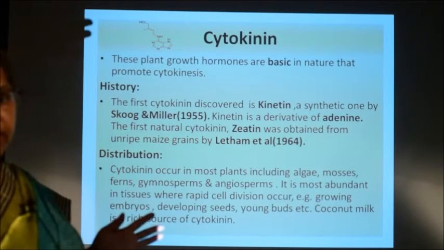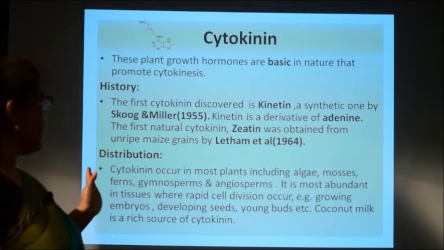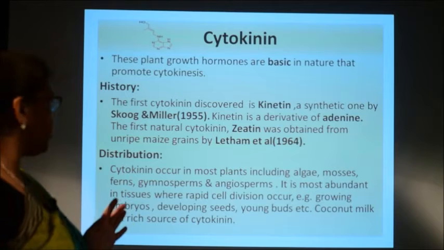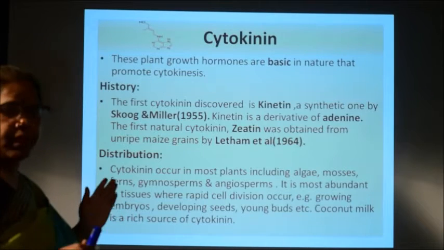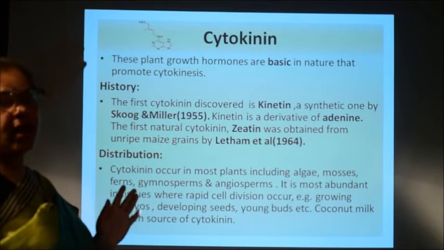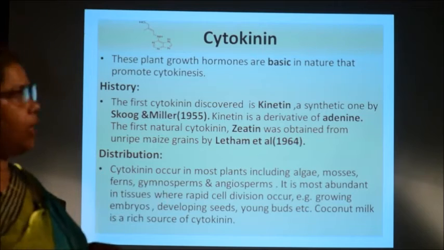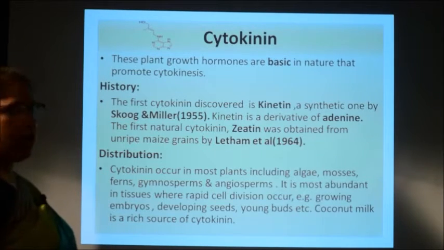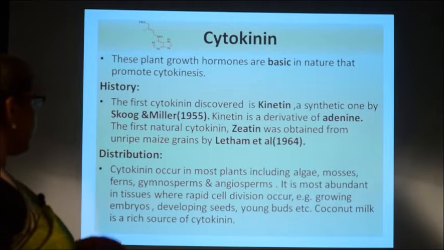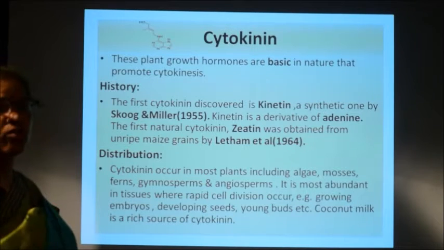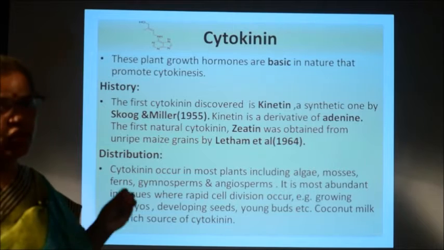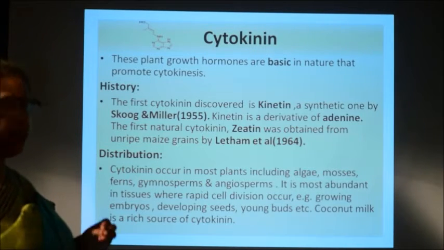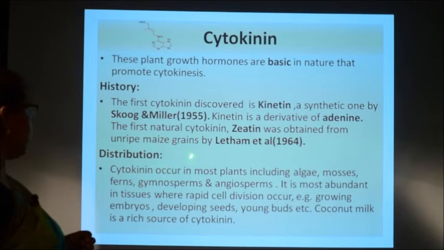Unlike gibberellic acid and auxin, cytokinin hormone is basic in nature. It is not acidic, it is basic in nature, and it mainly promotes cytokinesis, and that is why the name is cytokinin. This was first discovered by Skoog and Miller, and the first discovered cytokinin is known as kinetin. It is a synthetic hormone, it is not naturally produced, but it is one type of cytokinin discovered by Skoog and Miller.